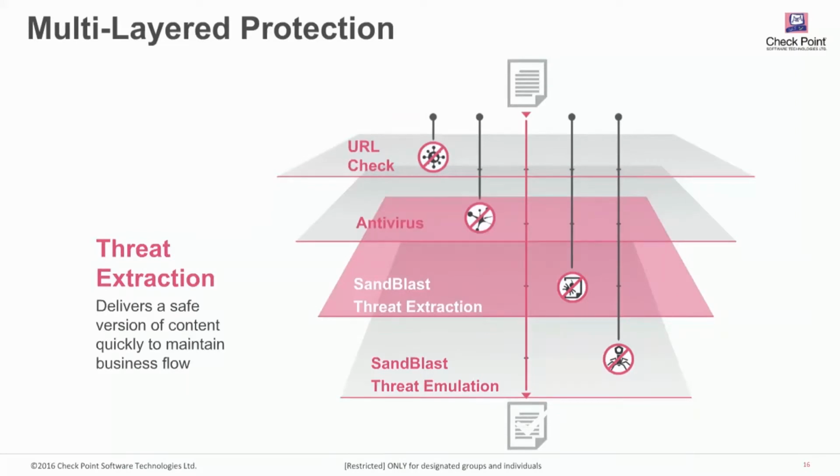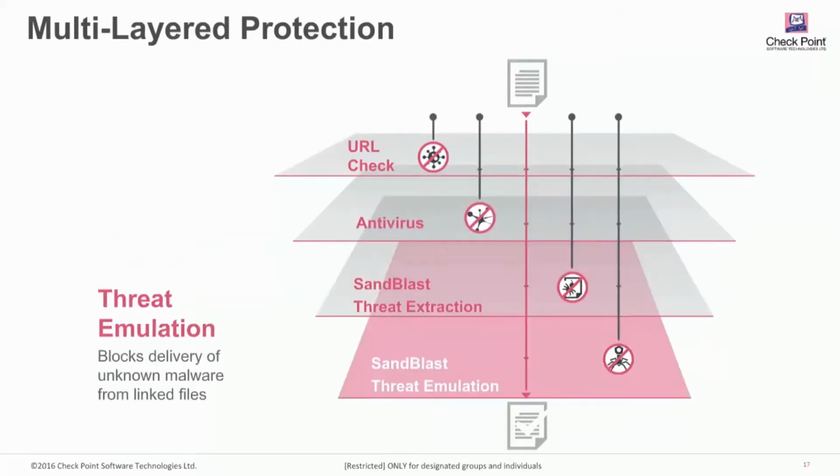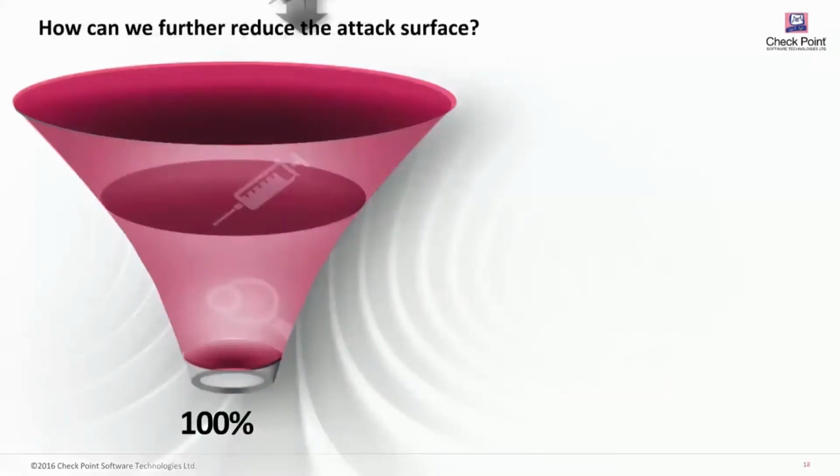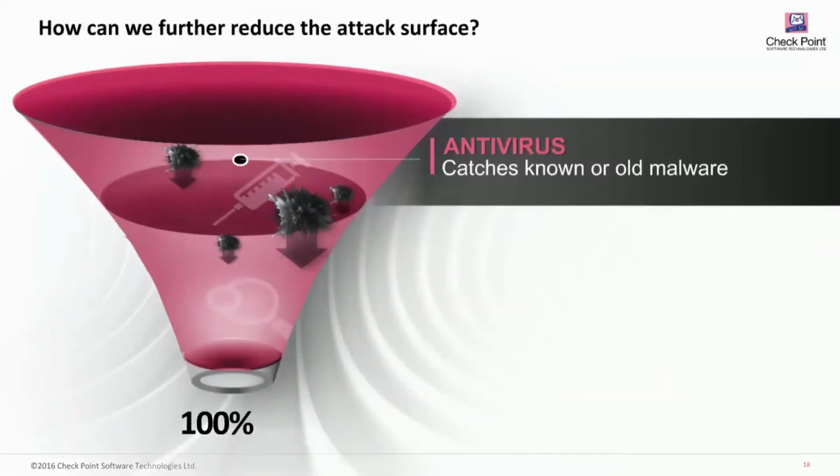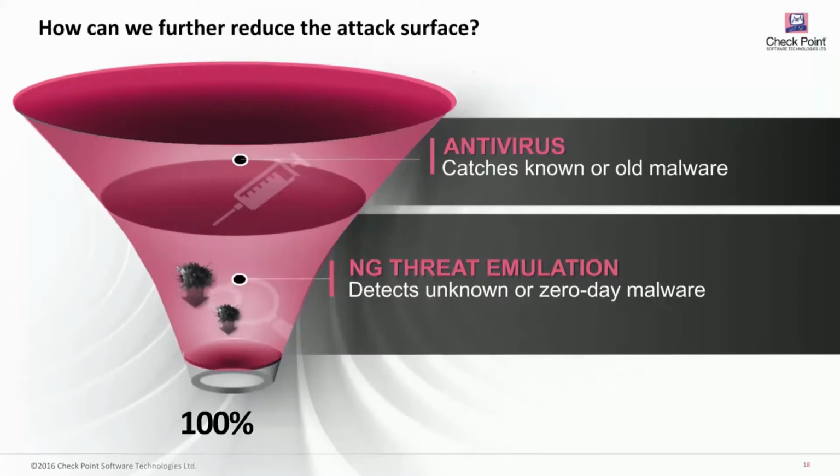And then for files that we don't know, the ability to do threat extraction, which I'll talk a little more on, and this is being able to deliver safe versions of content, whether it's malicious or non-malicious, prior to the ability to determine if it's safe or not. And again, the traditional Sandblast emulation.